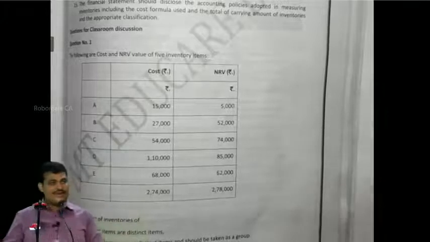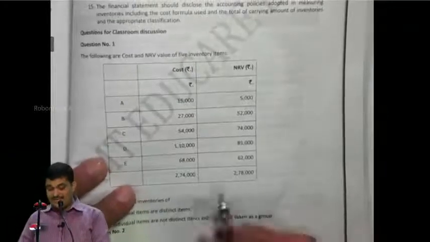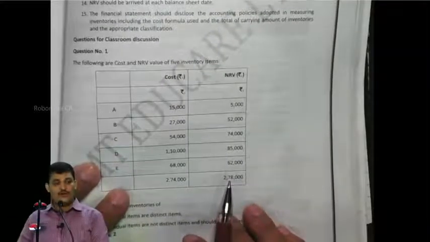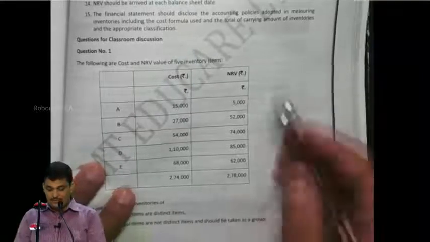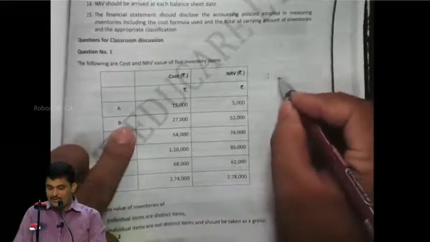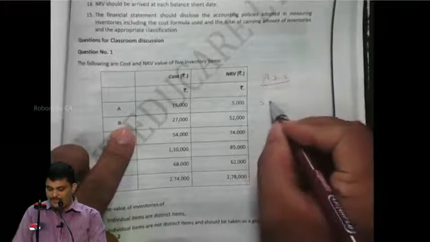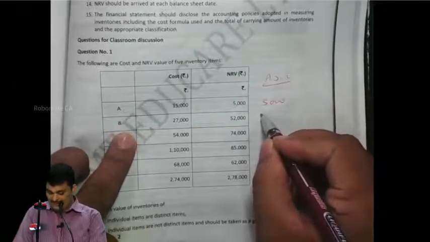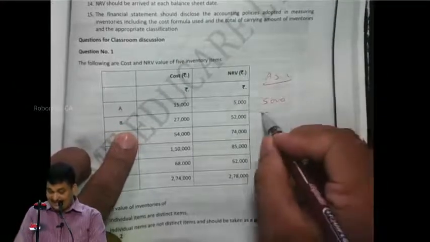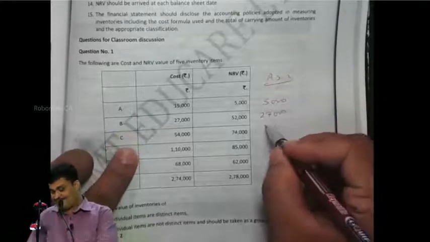First of all, they are telling that individual items are distinct items. So which means you will follow item by item approach. So AS2 valuation will be 5,000. Yes, correct.